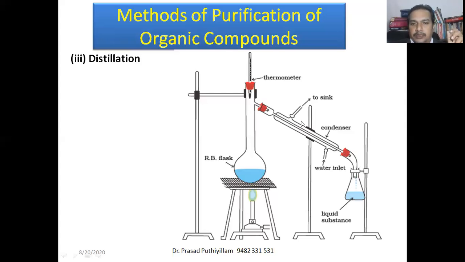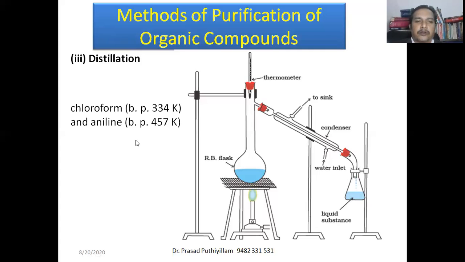So the inner surface will always be cool because cold water is circulated throughout this pipe to a sink or some other container. Then we need a vessel, such as a conical flask, to collect the gas converted into liquid form. This is the simple setup.